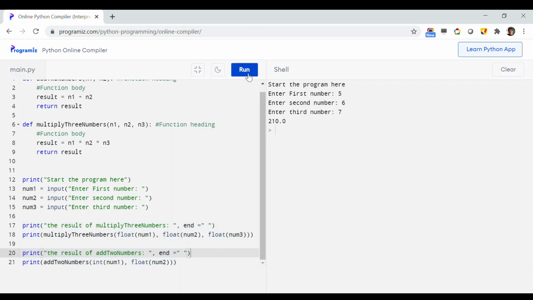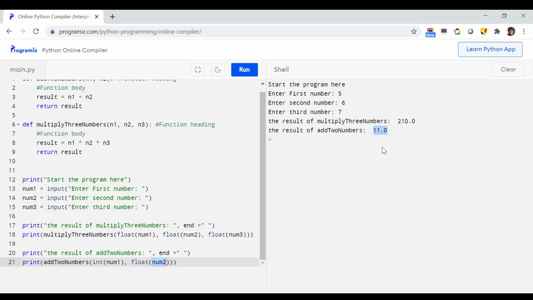So if I just run it, it is asking me for the first number, let us say 5, then the second number 6, then the next number 7. And then as you can see, the first function call, which is printing the multiply 3 numbers, is printing 210, that is 5 times 6 times 7. And the second function call is also successful, which is just adding the first two numbers, num1 and num2, giving 5 plus 6, 11.